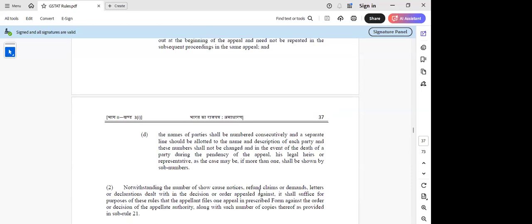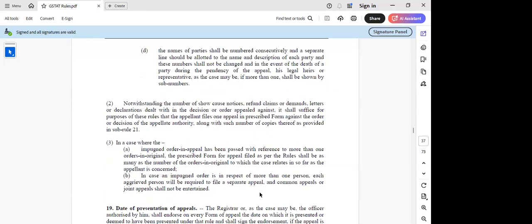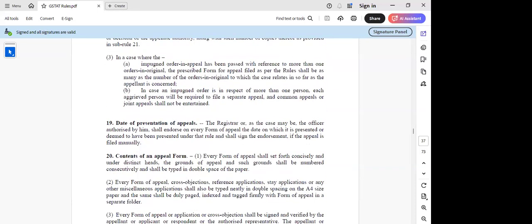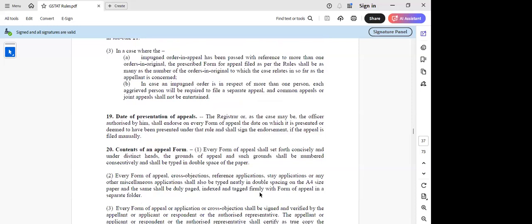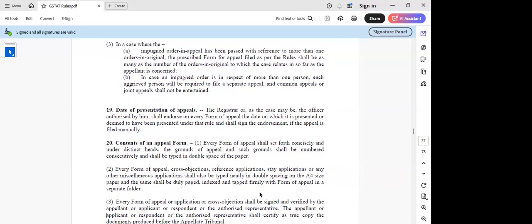Why will it be costly? Suppose the demand is 50,000 rupees. What will be the fees? It will be, I think, minimum 5,000, sir. Let's see rule 110 sub-rule 5. It is 1,000 for every 1 lakh. So if 50,000 rupees is the total dispute, we'll pay only 1,000.